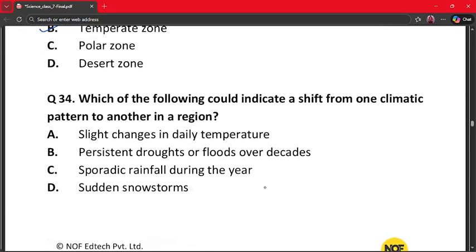Next question is question number 34. Which of the following could indicate a shift from one climatic pattern to another in a region? A. Slight changes in daily temperature. B. Persistent droughts or floods over decades. C. Sporadic rainfall during the year. And D. Sudden snowstorms. The correct answer is option number B, because long-term droughts or floods show permanent climate change and daily changes are weather, not climate. So option B is the correct answer.